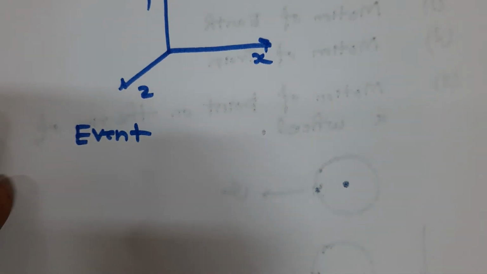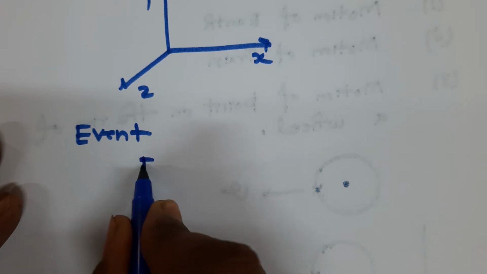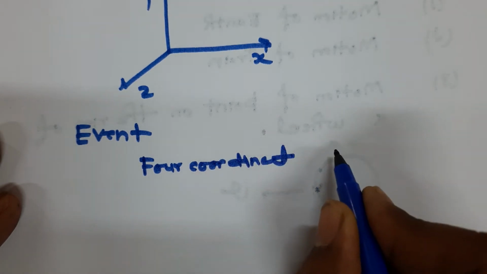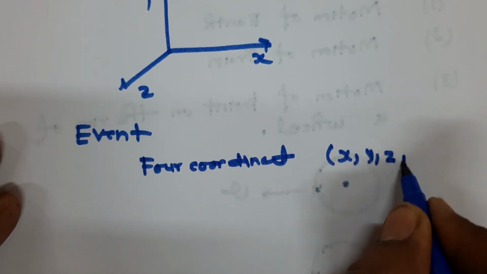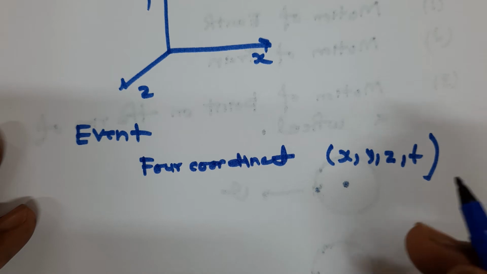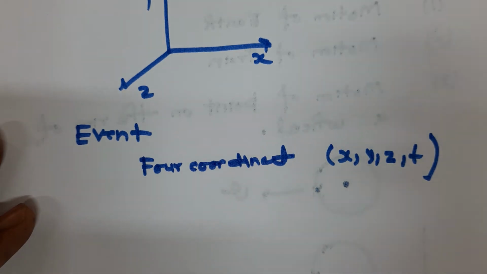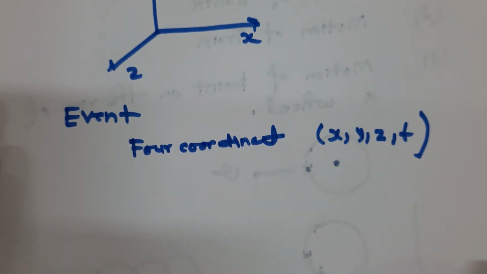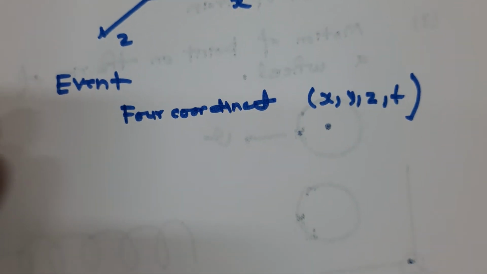In this way, we require four coordinates. What are the four coordinates? X, Y, Z, and T. Three for the position, and the fourth for the time at which this event is taking place. So for the complete description of any event, we need four coordinates. The reference frame employed for this purpose is known as the space-time frame of reference. There are two types of frame of reference.